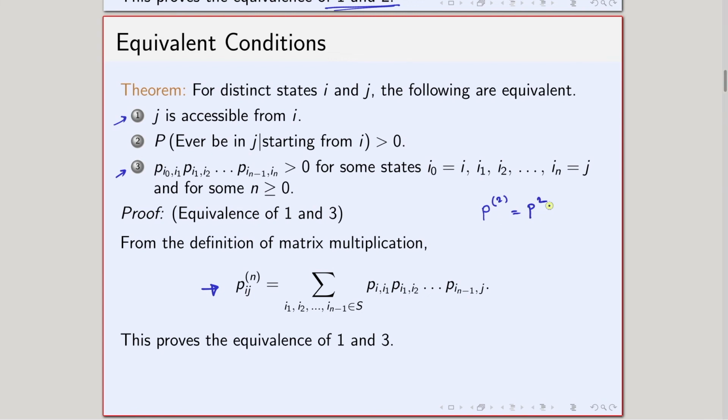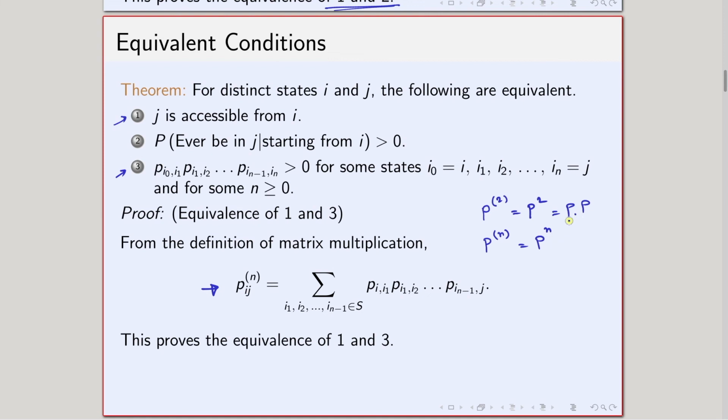What does this mean? This is basically nothing but the product of the matrix P with P. Similarly, we have also discussed that P^(n) is nothing but P to the power n. So, I need to multiply P for n times. That is the matter. Okay.